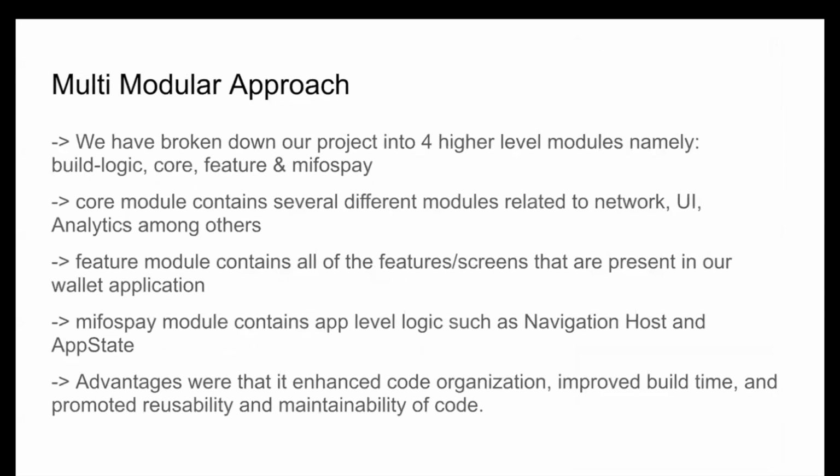With this multi-modular approach, we have broken down our project into four high-level modules, namely build logic, core, feature, and Mifos Pay, which is the app module. The core module contains several different modules related to network, UI, analytics, and a lot of others, centered towards the network layers and the UI layers of the app. The feature module, as the name suggests, contains all of the features that are entailed in our wallet project, which includes screens, settings, request and pay feature, send payment feature, among different features. And the Mifos Pay module is just app-level logic, which contains a navigation host and the app state.